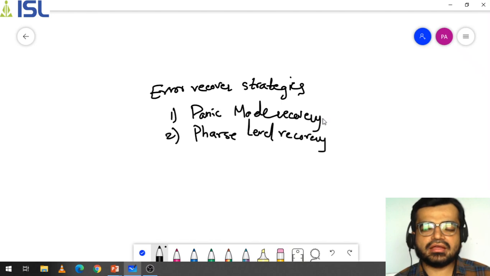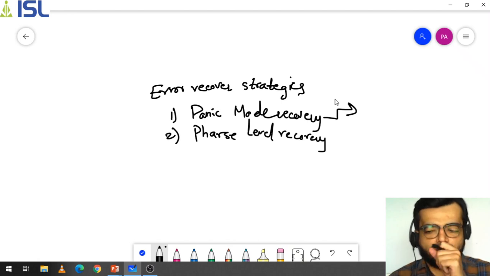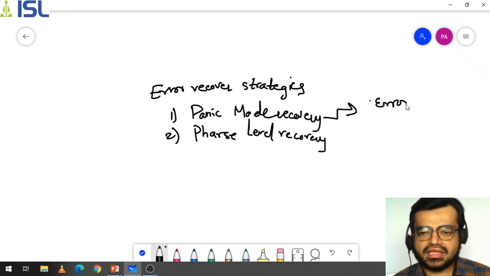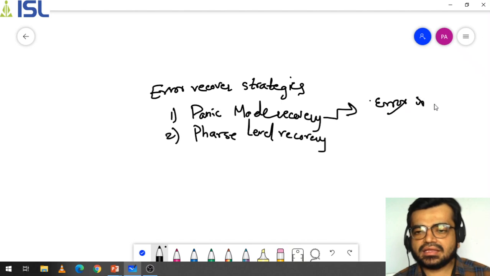Now I'm just recollecting the concept of panic mode. What does panic mode recovery mean? I explained in the previous topic the error recovery strategy in panic mode. Panic mode means, for example, in the stack implementation for the given input, if there is an error in the input, it skips that input.